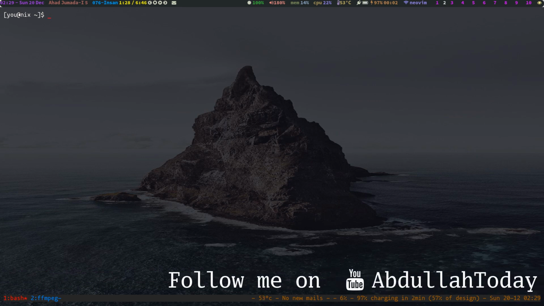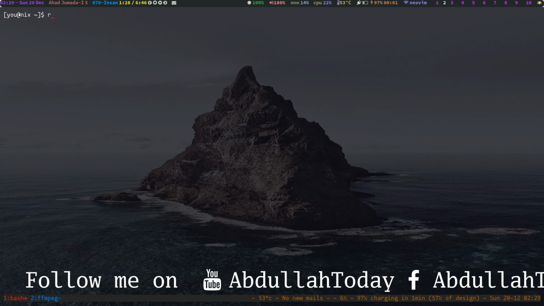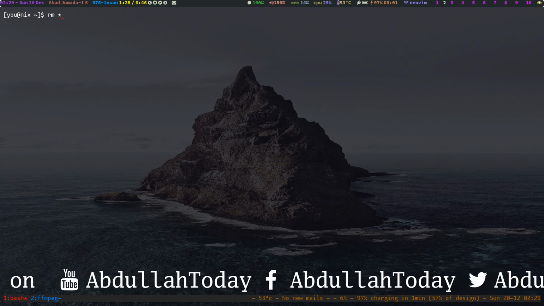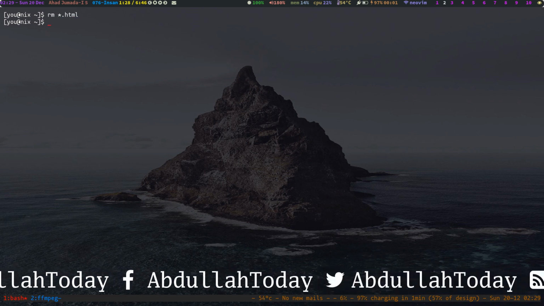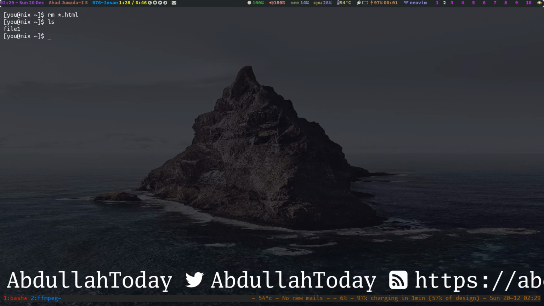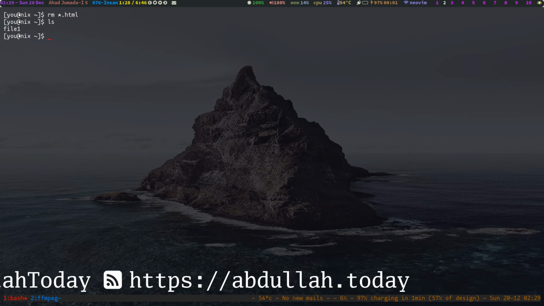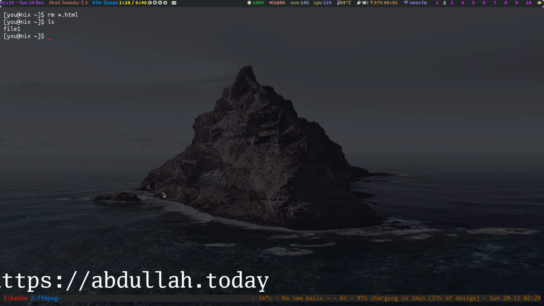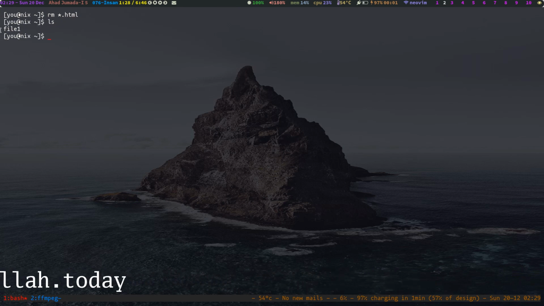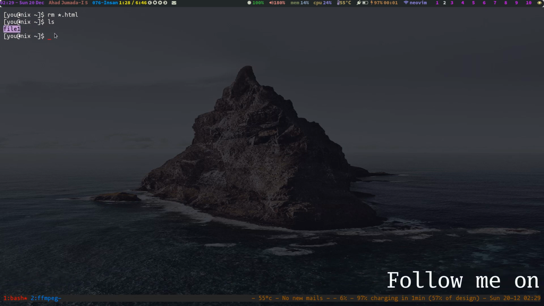You can delete all those files using this wildcard, like rm and then star dot html. So you can see all those files whose names end with .html are deleted, and this file had no .html at the end, so it is not deleted.